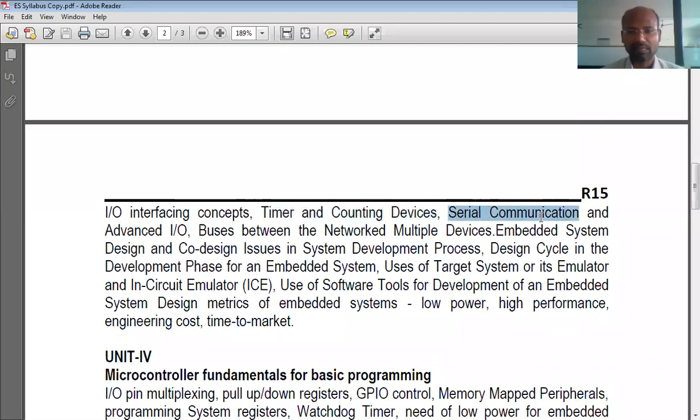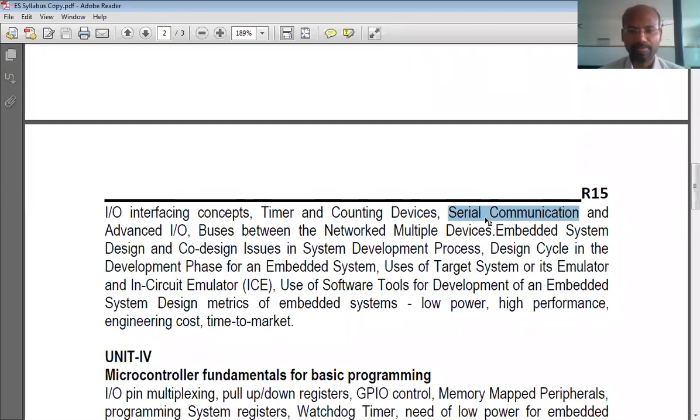And serial communication. Serial communication means what? If you want to establish communication between your microcontroller or embedded system and some other computer or embedded system, how can it be done? That is serial communication. There are many protocols in use.